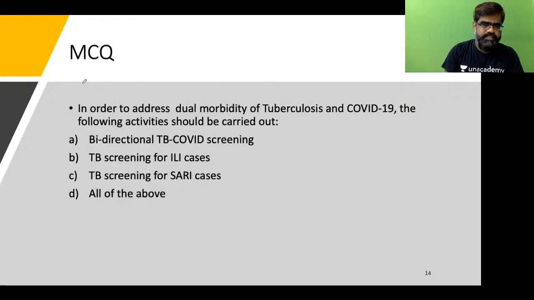Okay. Now you see this question. Just first take it, then I'll tell you the history of this question.